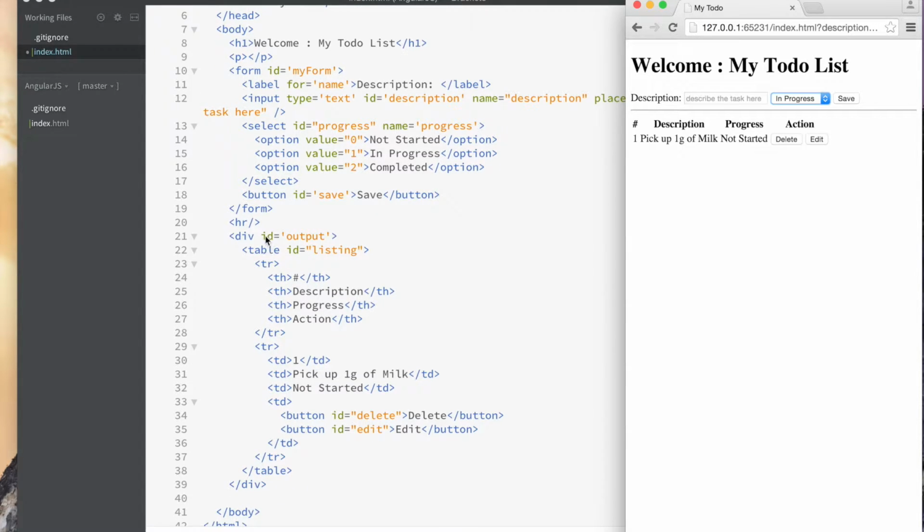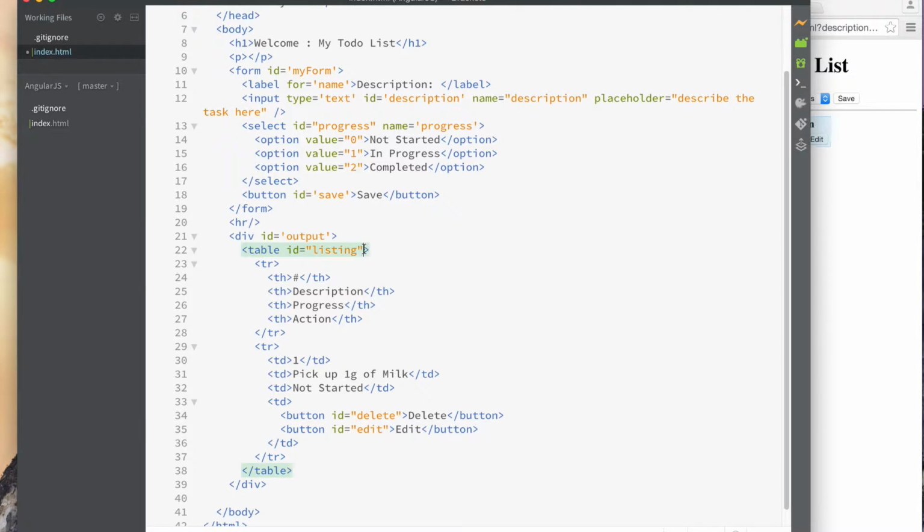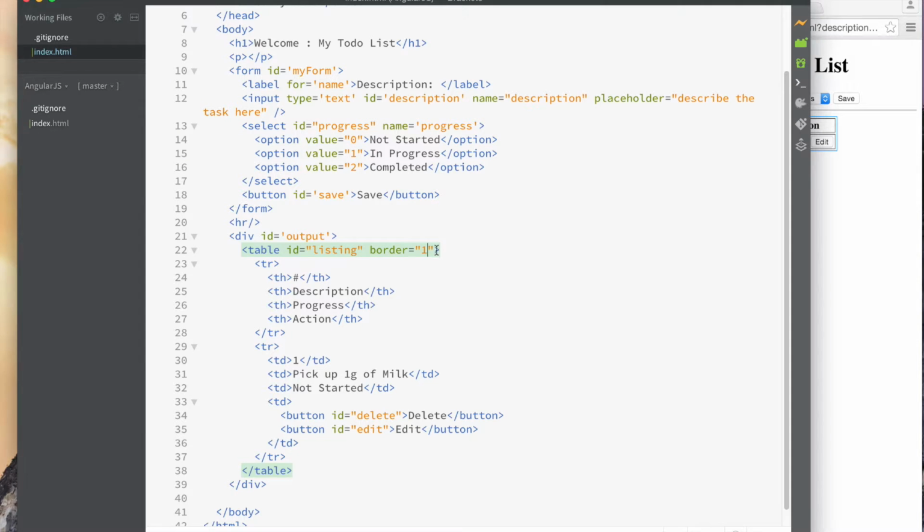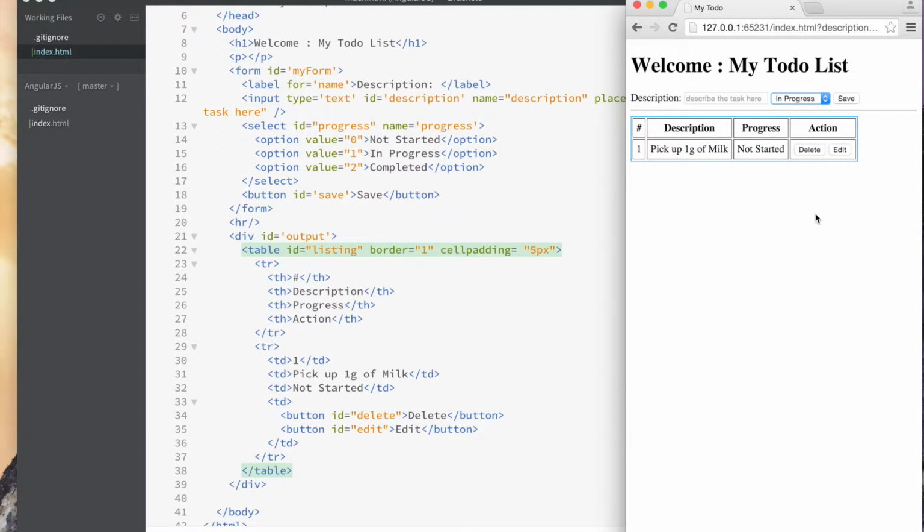Pretty simple application. The only thing I could probably do here is put border equals 1 to make that look a little better over there. Okay, so that's it. And then maybe I could do cell padding equals, and then maybe 5px, just to make it look a little bit better than what it was. Okay. All right, so that's it.